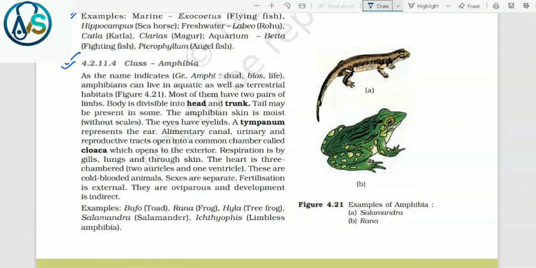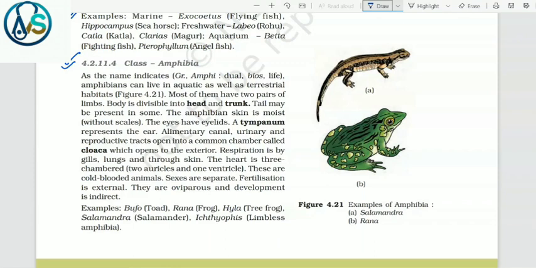4.2.11.4 Class Amphibia. As the name indicates, amphi means dual and bios means life. Amphibians can live in aquatic as well as terrestrial habitats. Most of them have 2 pairs of limbs. Body is divisible into head and trunk. Tail may be present in some. The amphibian skin is moist without scales. The eyes have eyelids. A tympanum represents the ear.